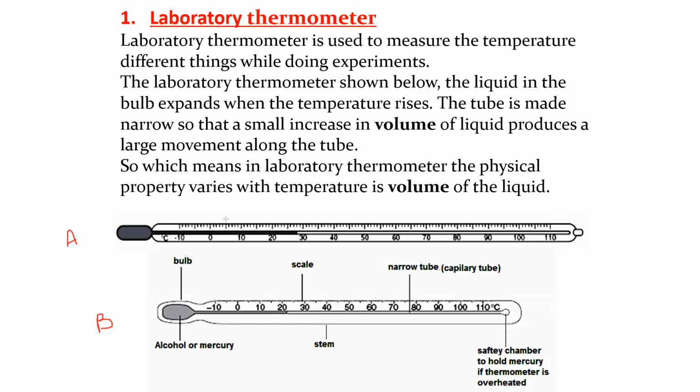Because as you can see, this is a 1 degree mark for thermometer A, and for thermometer B it's a very small marking. So when we compare them, for A there will be a greater difference in the marking, like the 1 degree mark, as compared to that of B. That's why A is more sensitive than B.